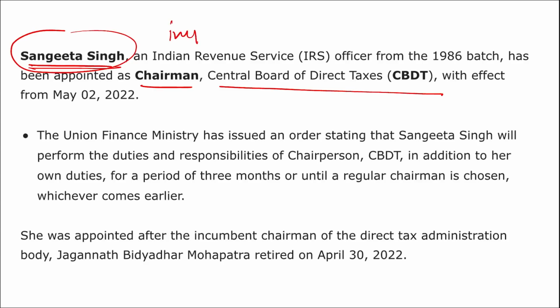Remember this, important. Alright, remember it directly. No other thing you will be asked from this, that who has been appointed as the, or who has been given the additional charge of the chairman of CBDT. She is Sangeeta Singh and she is an IRS.